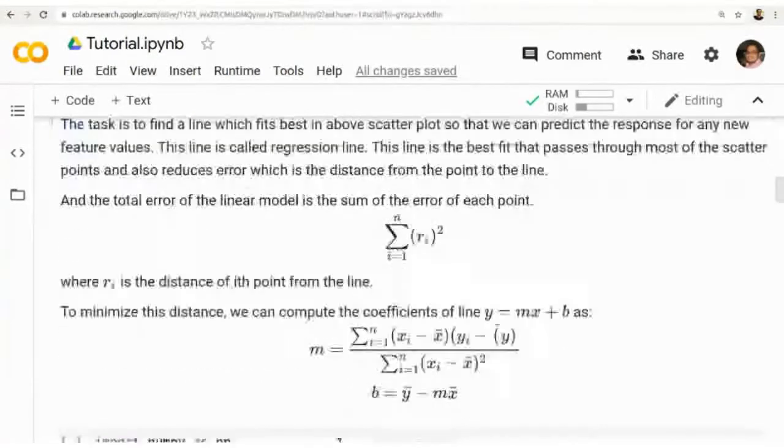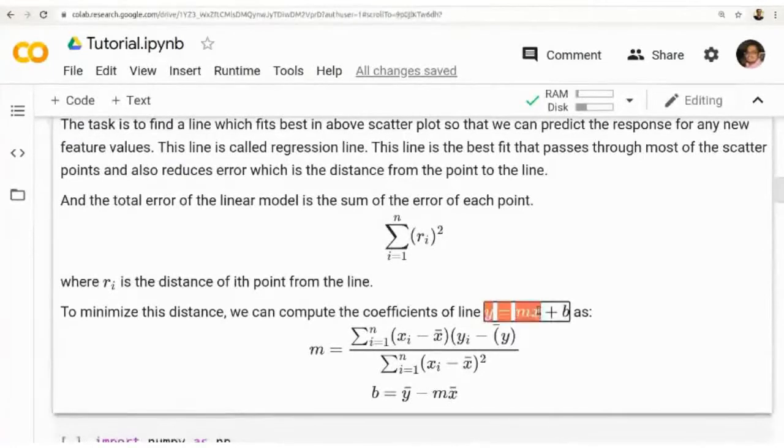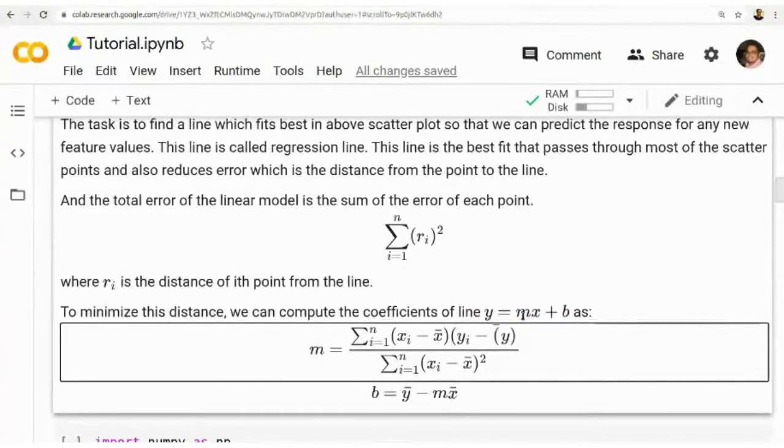Regression involves some mathematics. We will try to find a line like this, mx plus b. The intention is to find the values of m and b. If we find these values, m and b, from the data, then given x, we can easily find the corresponding value of y.